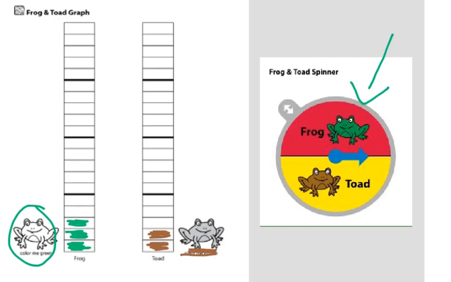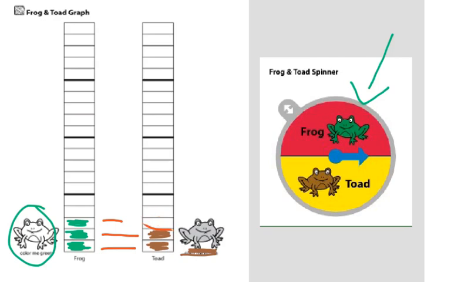This is a compare question, so we're going to look at frog's graph versus Toad's graph. They both have 1, they both have 2, but here, this is unfair. Toad does not have a third colored box. That means Frog has 1 more than Toad does.